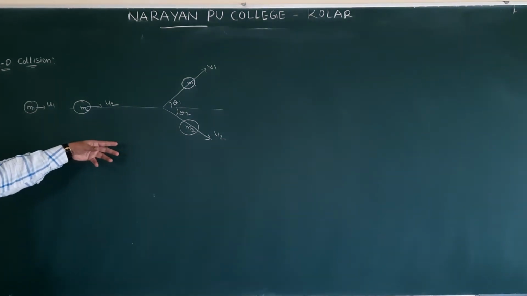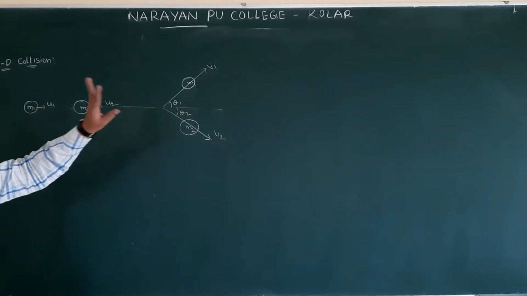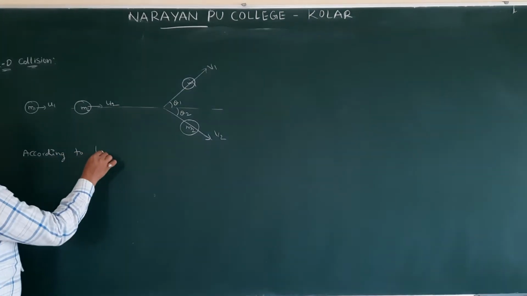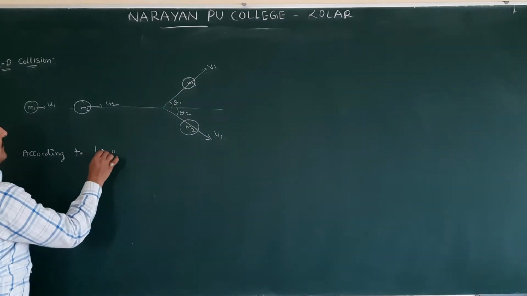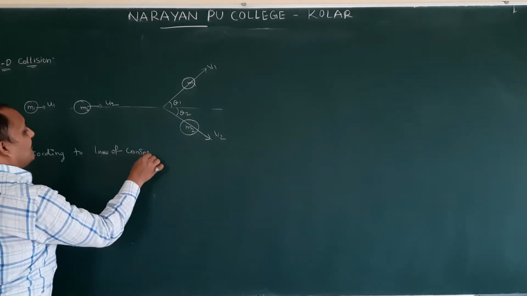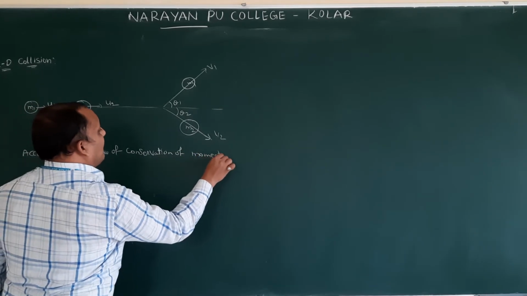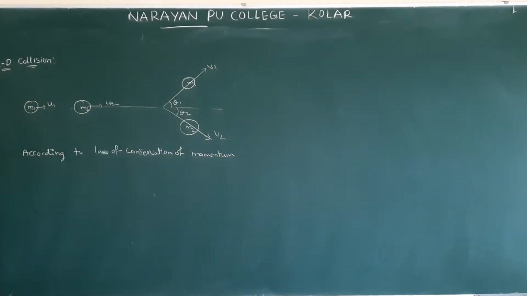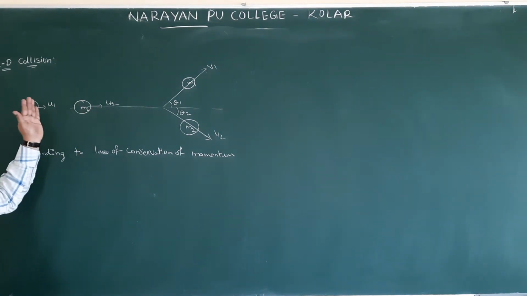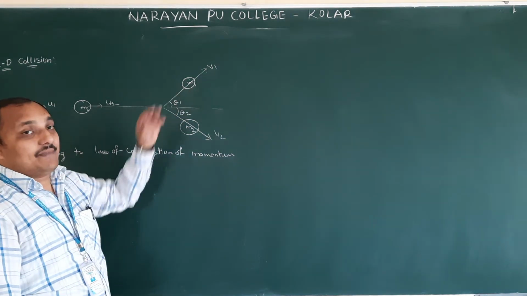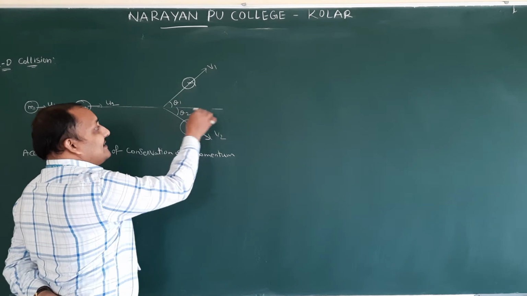So elastic collision. In elastic collision, what will be conserved? Both momentum and kinetic energy. We will see only the important formulas and how to apply them in sums. No derivation will be there. According to the law of conservation of momentum, the total momentum before collision and the total momentum after collision will be the same. But this is going in two dimensions, so we will resolve this along the x-axis and y-axis.